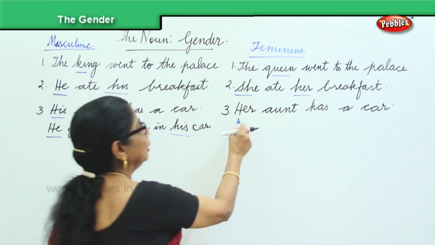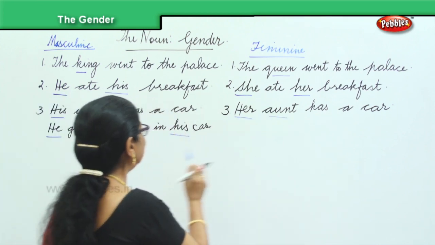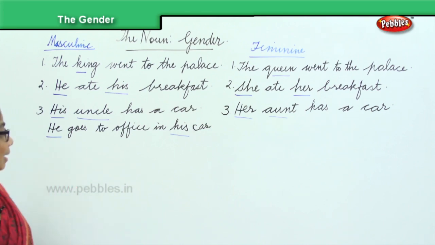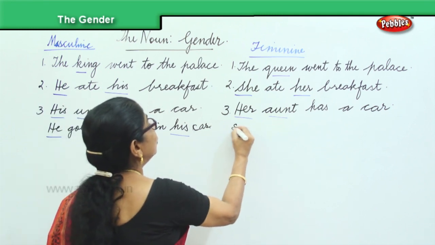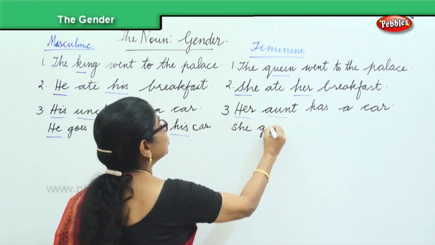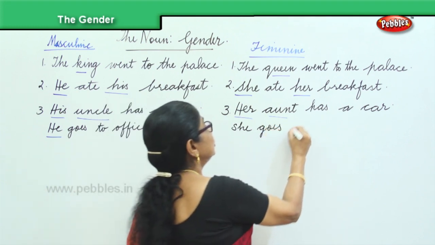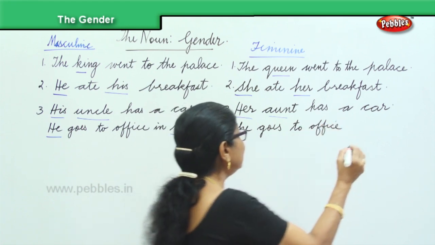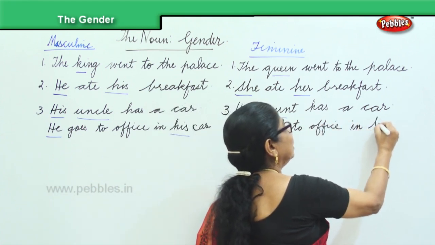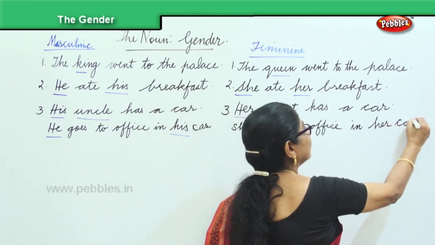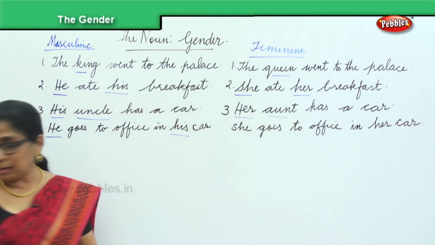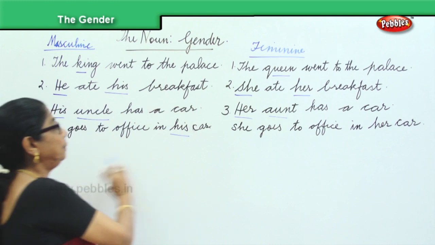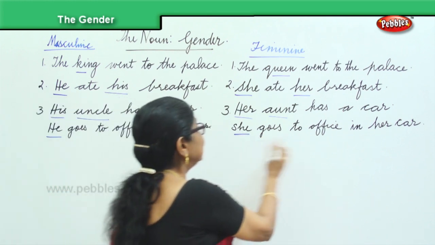His will become her. You wrote her aunt. Now here, he goes to the office in his car. You will write, she goes to the office, or she goes to office in her car. Now please look at this carefully. His has become her, uncle becomes aunt, he becomes she, and his becomes her,